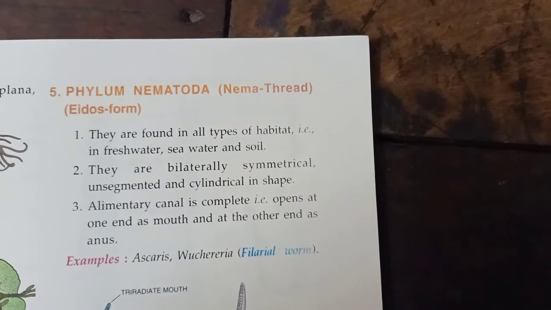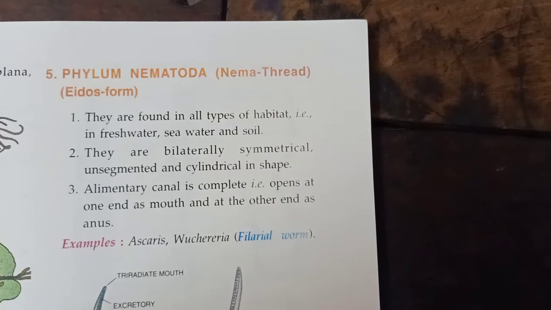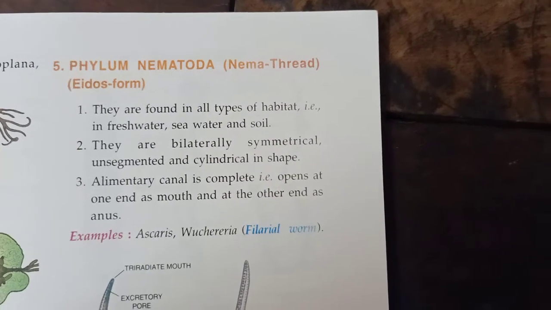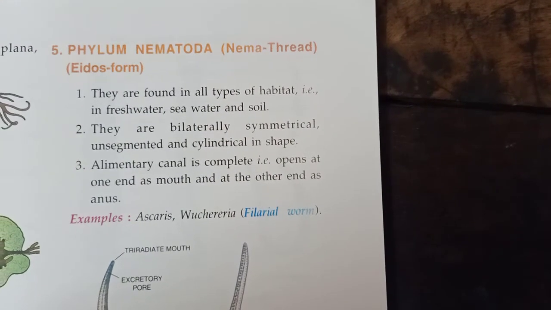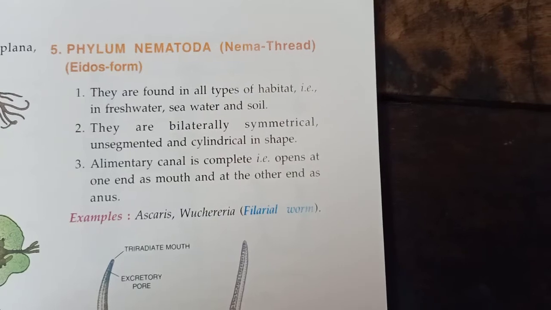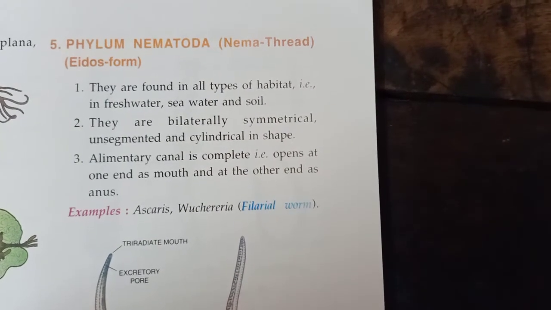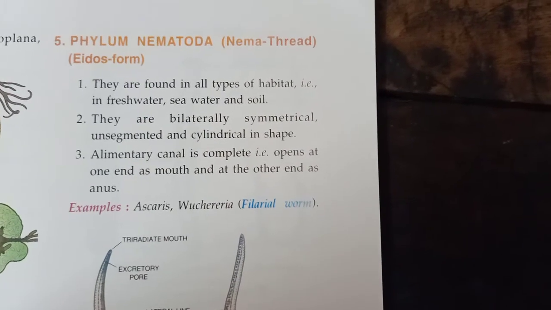Now children, we see the fifth phylum, that is phylum Nematoda. Nema means thread and eidos means form. First point is they are found in all types of habitat, that is in freshwater, seawater and soil. Second, they are bilaterally symmetrical, unsegmented and cylindrical in shape.